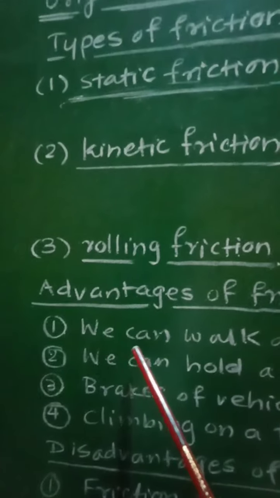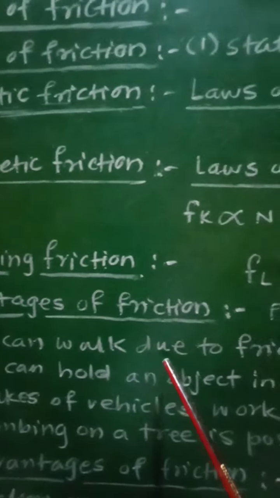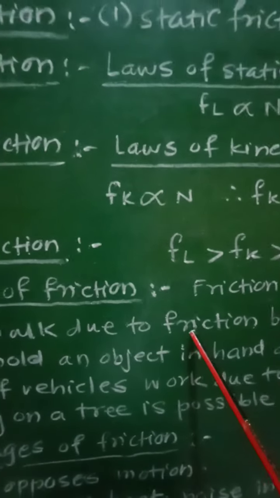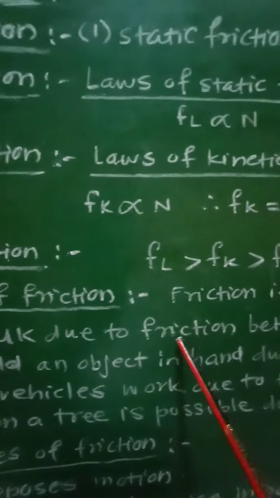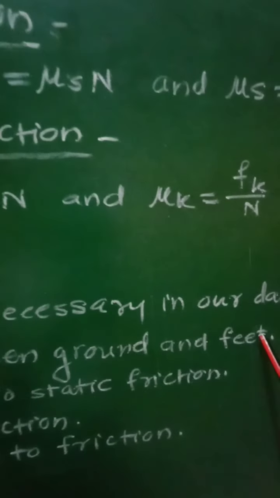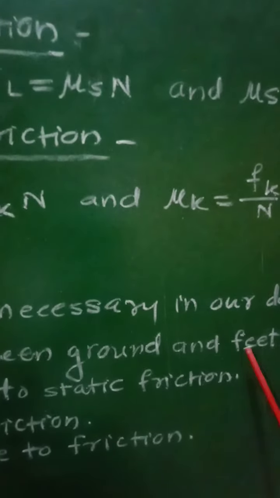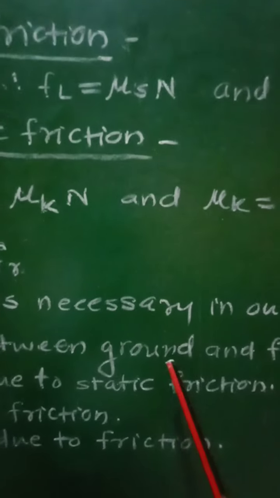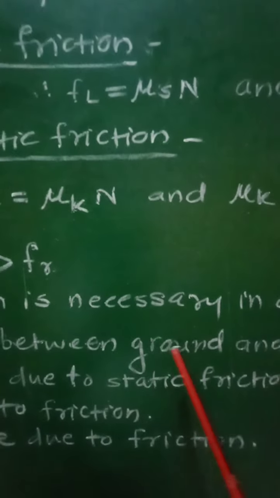First one is, we can walk due to friction. So we are able to walk on the ground due to the friction between the ground and our feet. If there is no friction between our feet and the ground, we will be unable to walk on the ground.